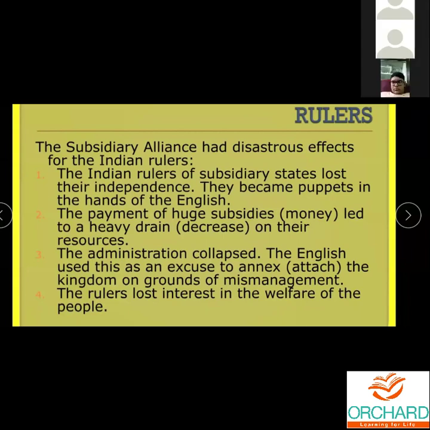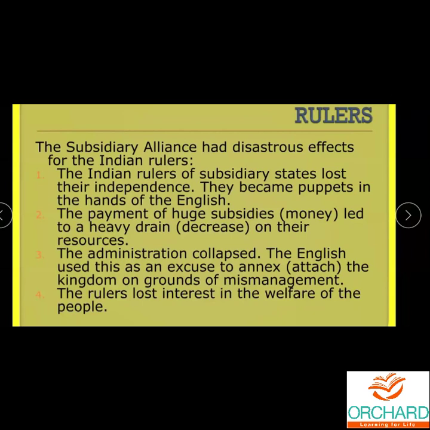Using this situation, the Britishers told them, you are not fit to rule this kingdom. You are doing mismanagement. You are misguiding the people. So let us rule your place. We will take your place and we will rule. You don't know how to rule your place. We will see to that. The rulers lost interest in the welfare of the people because they were left with no money, so they couldn't do anything for the people. These are all the disadvantages of the subsidiary alliance. Hope you have understood, children.